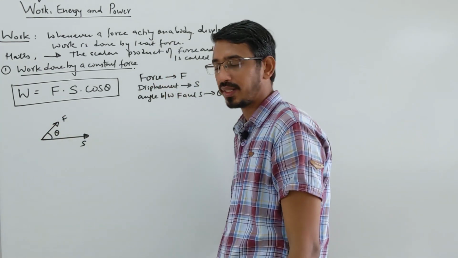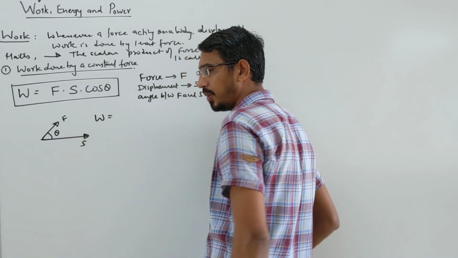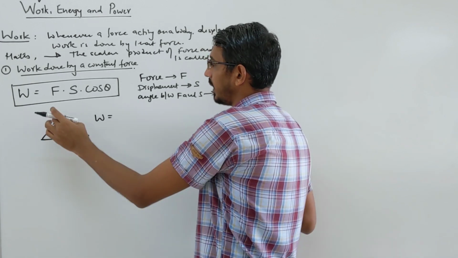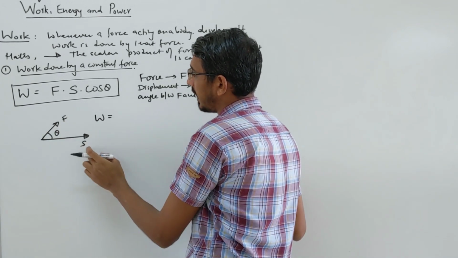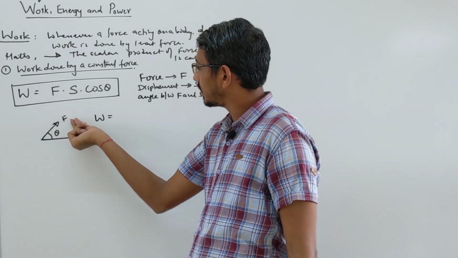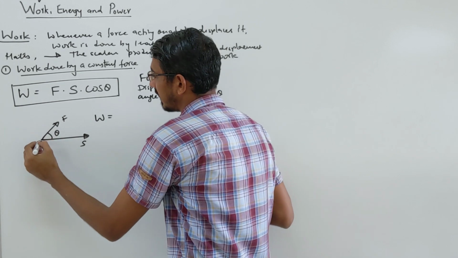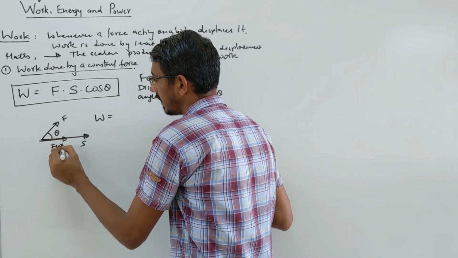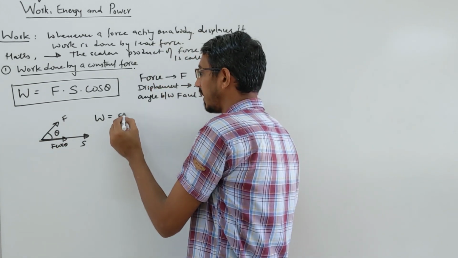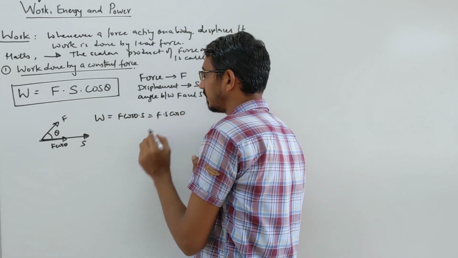You want to calculate the work done on this body. What do you do? You take the component of force along the direction of displacement. So if you take the component of this F along that direction, it becomes simply F cos theta, right? So what is the work done? F cos theta into S, or F S cos theta, right?